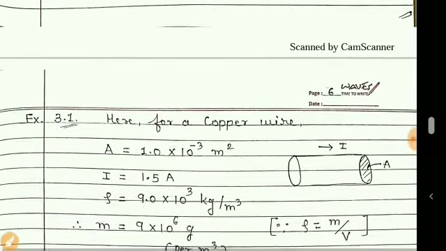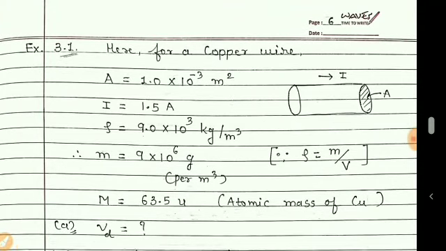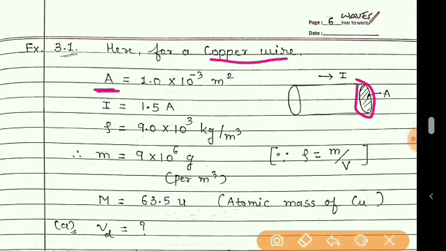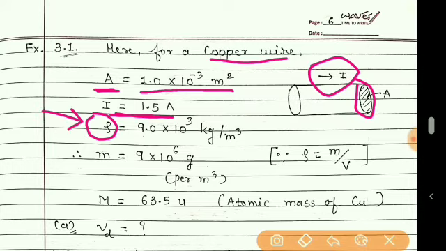Now about example number 3.1. In this example, it is given that there is a copper wire whose cross-sectional area is 1 into 10 raised to minus 3 meter square. Also, the current flowing through the conductor is given, which is 1.5 ampere, and the density, this is mass density.